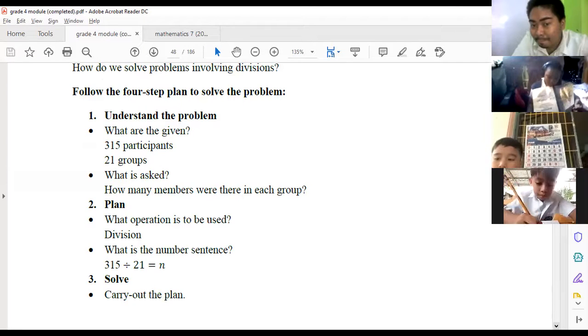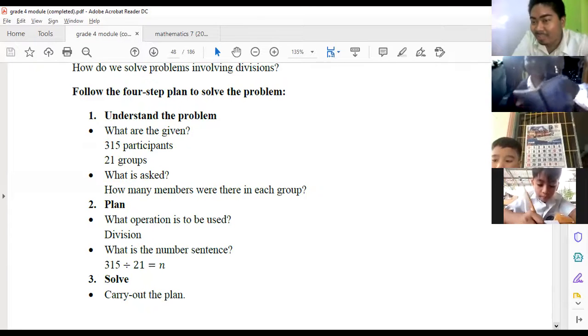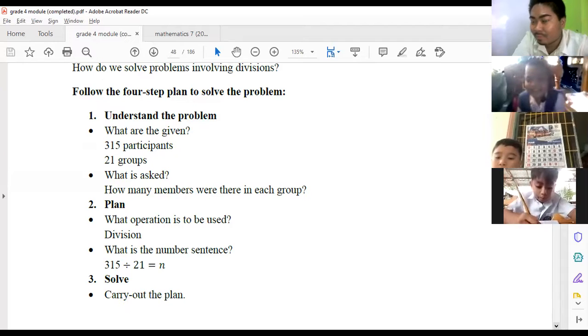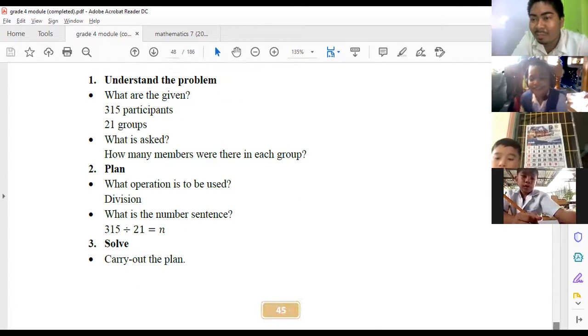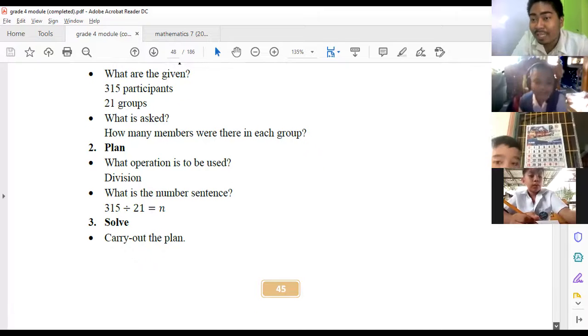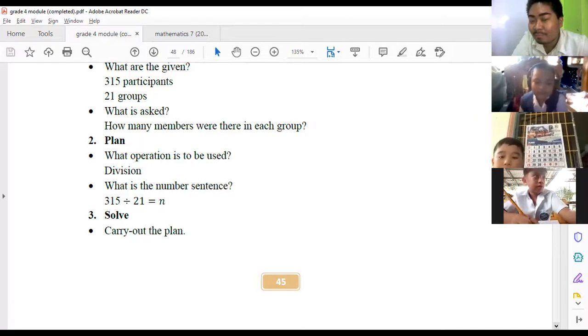So what is the number sentence? Sabi niya each. So take note of that, each. So how many members were there in each? Kapag how much naman? Multiplication or addition, di ba? Kapag how many more, that is your subtraction, di ba? So take note of those keywords. Kapag dito naman sa division, each group or each, basta may ganun siya.